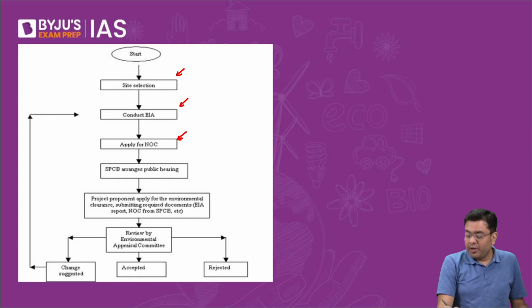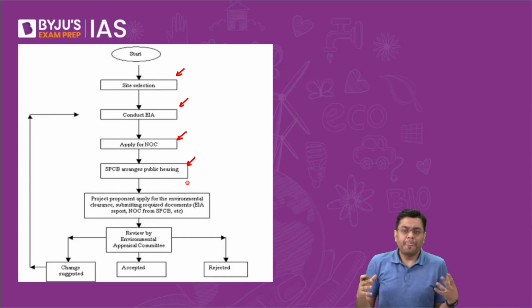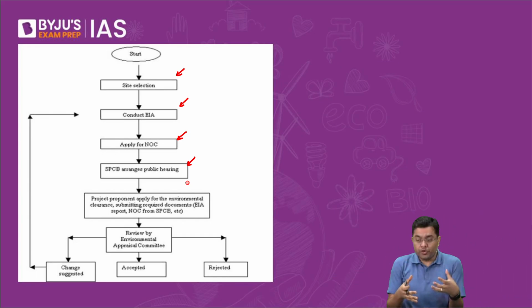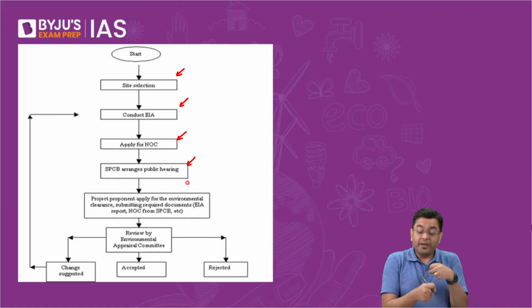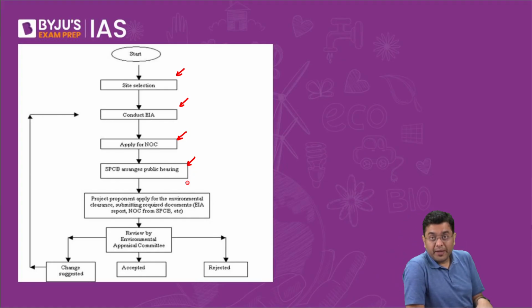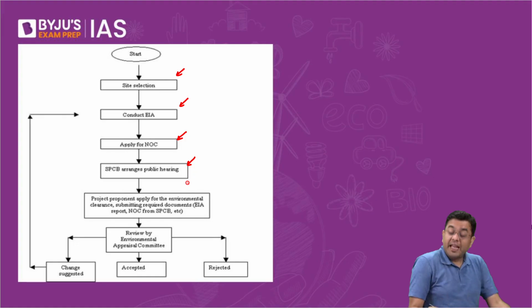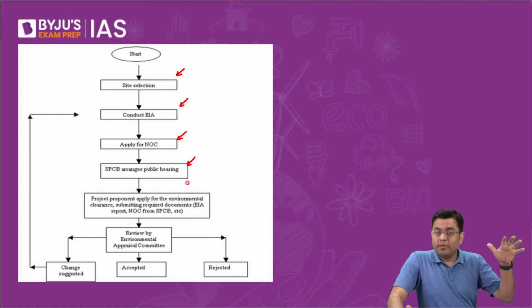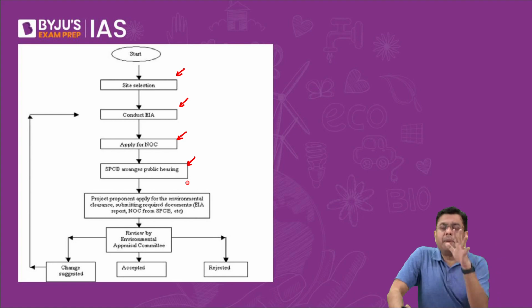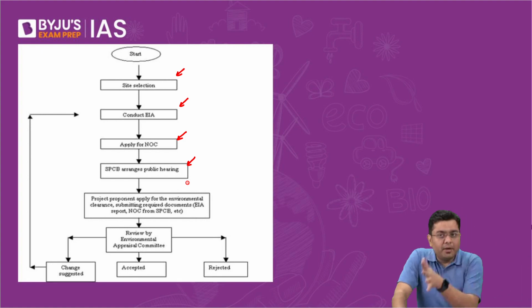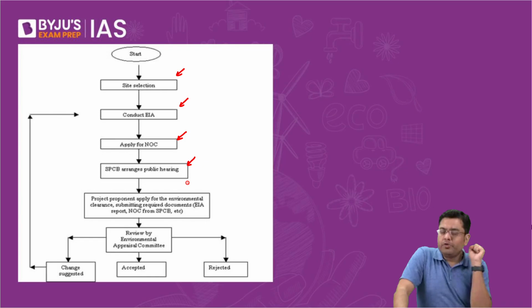Then apply for a no objection certificate. Now, the State Pollution Control Board arranges a public hearing where the public of that area can bring to the fore any kind of issue that they face. Earlier, that duration was long: 60 days was the time period where the public could bring up issues. As per the changes brought about, that has now been reduced to around 45 days. This met with a lot of opposition, that you are curbing the voice of dissent. But frankly speaking, 45 days is more than sufficient if you want to bring in opposition.